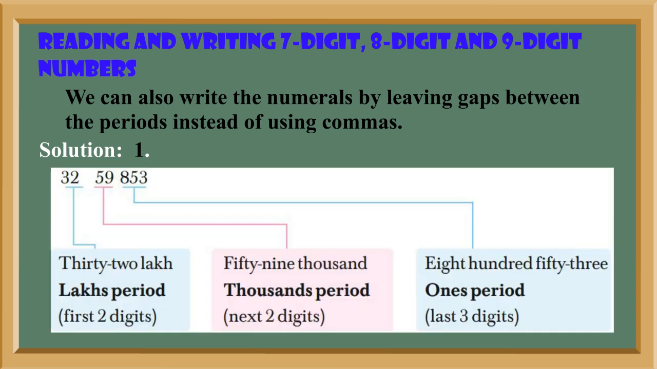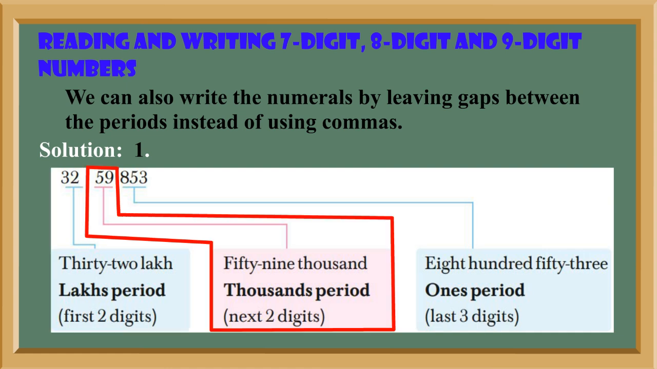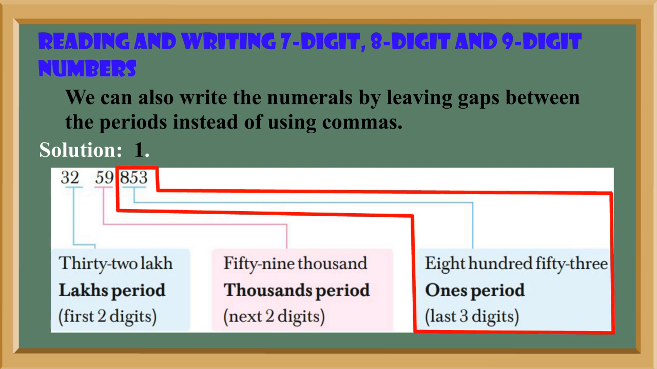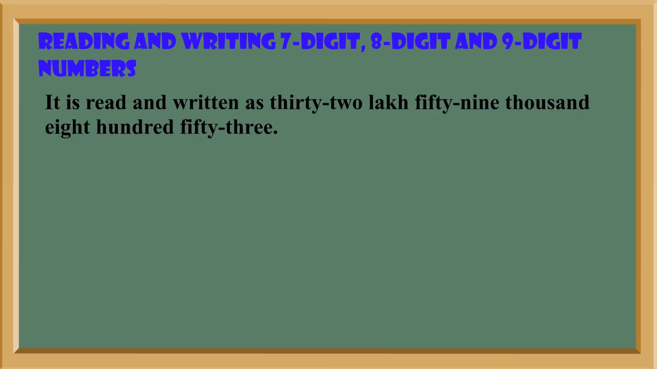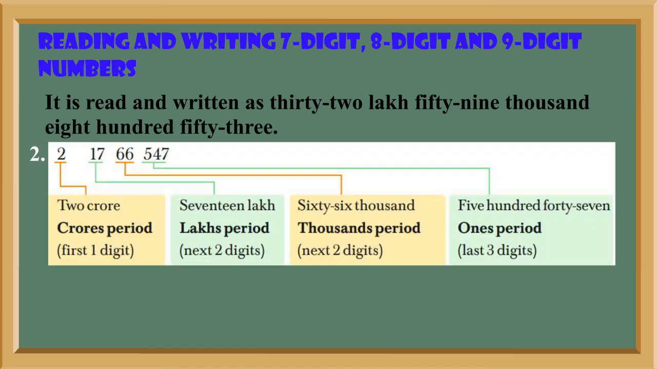Solution 1. 32, 59, 853. 32 lakhs period, first 2 digits. 59,000 thousands period, next 2 digits. 853 ones period, last 3 digits. It is read and written as 32,59,853. 2. 2, 17, 66, 547. 2 crores period, first 1 digit.